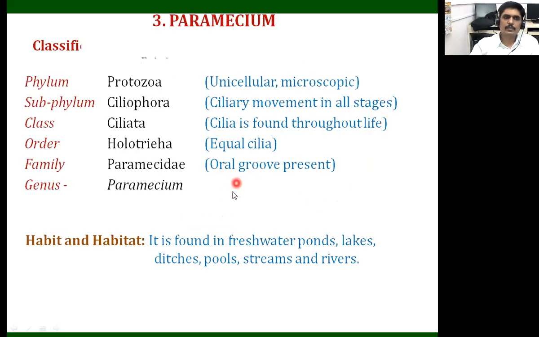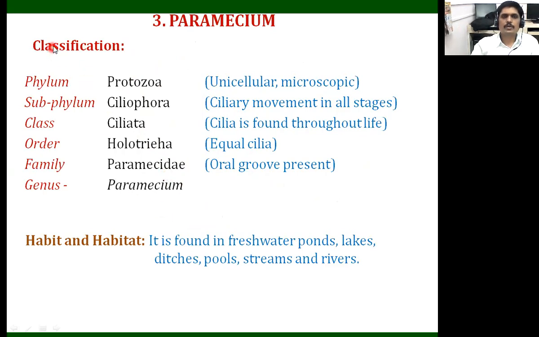Next, we discuss the third example in this phylum. The third example is the Paramecium. It is a very popular and known example, and we should know about it. In theory lectures we also discussed what Paramecium is and its type study. In this type study we discussed what Paramecium is, how it shows locomotion, and its structures.